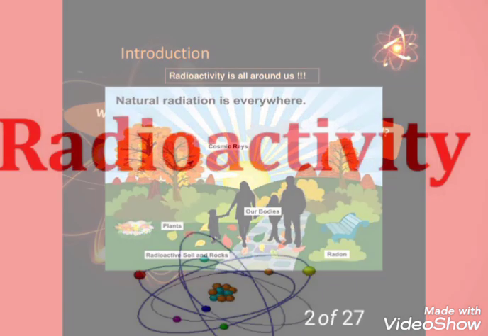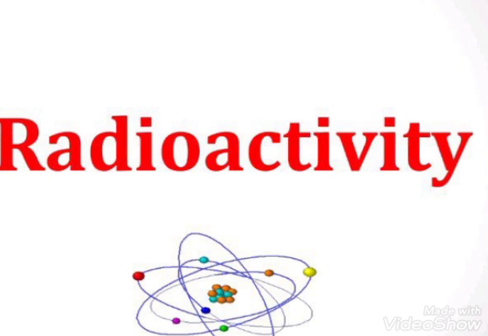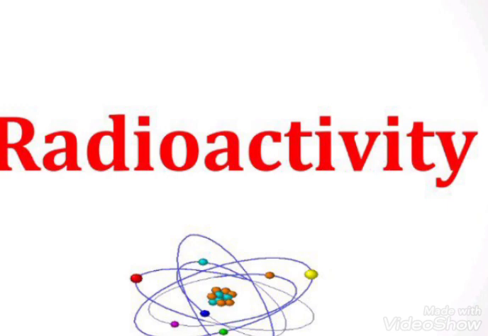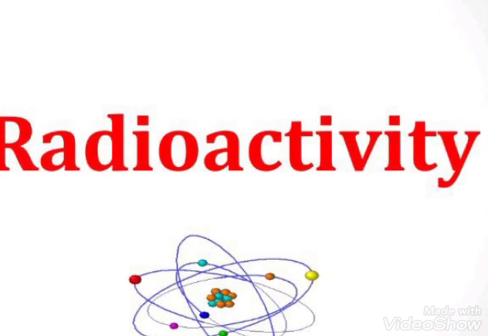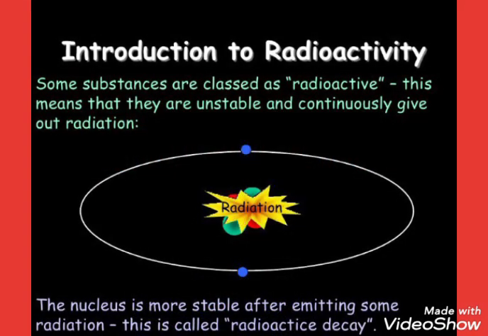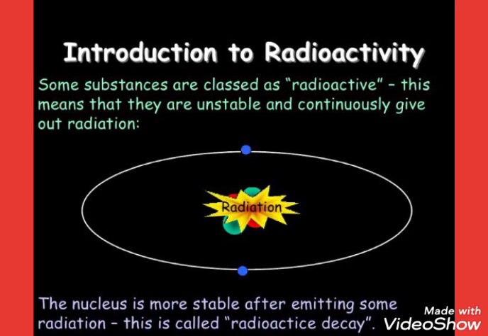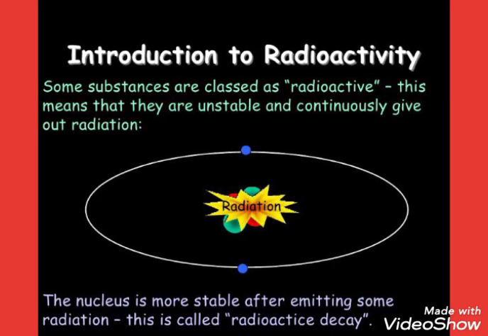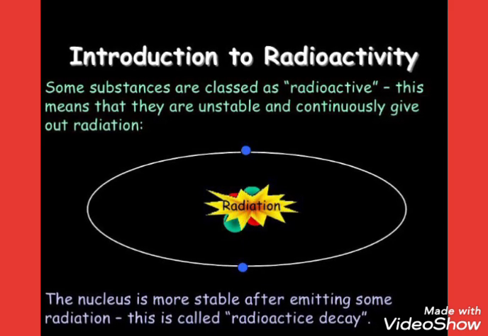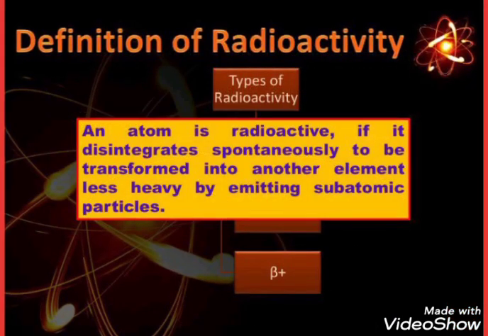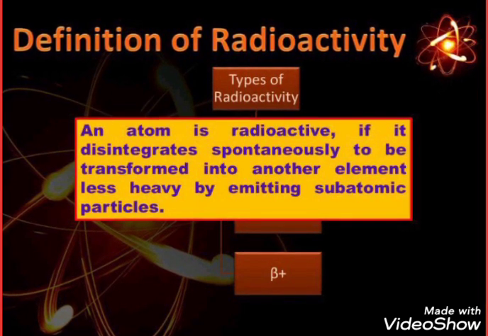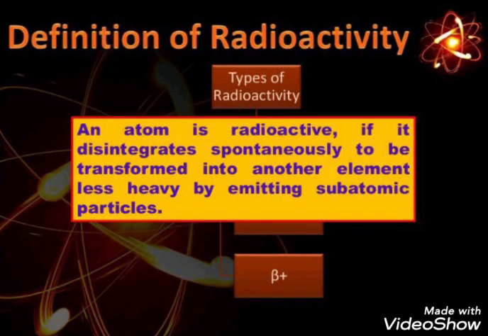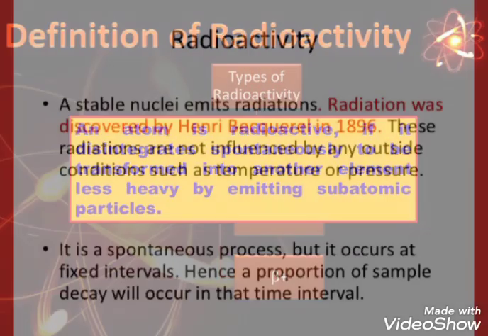So now let's discuss radioactivity in depth. The first one is the introduction of radioactivity. Some substances are classified as radioactive. This means they are unstable and continuously give out radiation, for example, an unstable nucleus. The next is the definition of radioactivity.